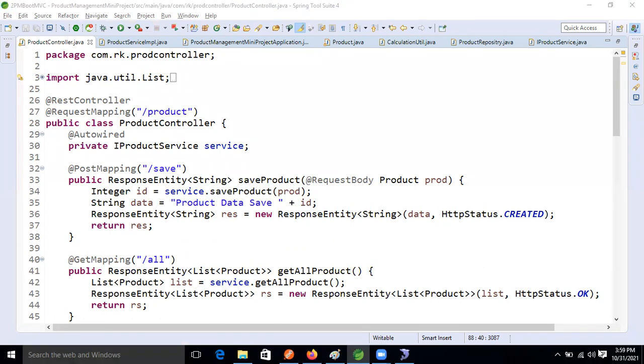Okay, still 2 minutes are left, guys. 1 minute, so let's wait. Then we will start, because those who join late will miss the session. So let's wait 1 minute only.